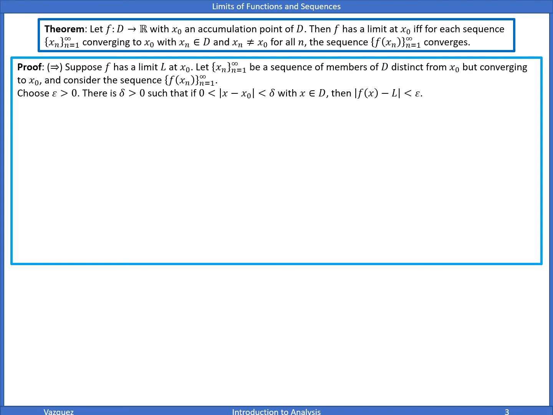Well, we're going to choose an epsilon greater than 0, right? Well, with that epsilon greater than 0, there's a delta greater than 0 such that if the distance between x and x naught is less than delta, well, then the difference between f of x and our limit point is less than epsilon.